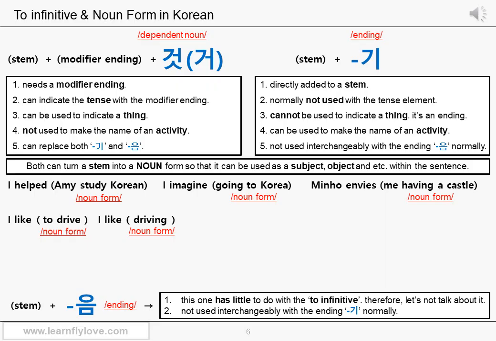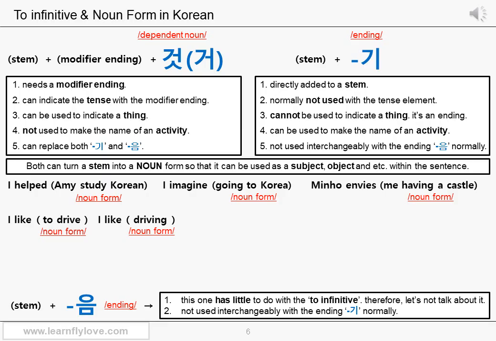If you think the to drive part means closer to in order to drive, you can use the connective ending 으려고 or 기 위해서. Then it can express the purpose or intention too. But the proposed thing wouldn't go well with this particular verb like. It would rather sound very strange.